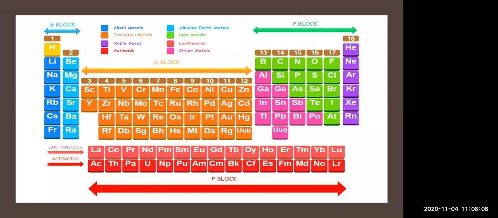So the first group all contain similar properties. That's why they are placed one below the other. The second group contains similar properties. That's why they are placed one below the other. Likewise, in the periodic table, whatever elements are placed in the vertical columns all show similar chemical properties.